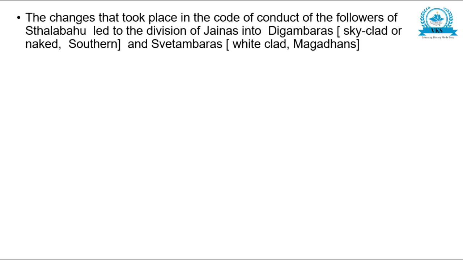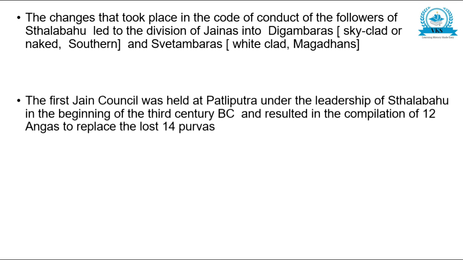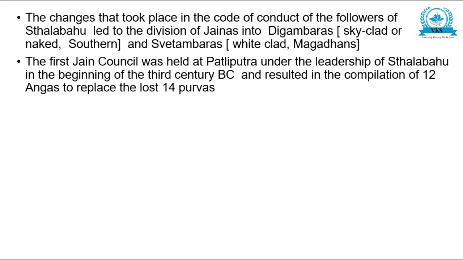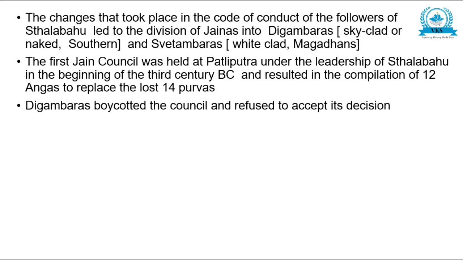The changes in the code of conduct of the followers of Sthalabahu led to the division of Jainas into Digambaras, sky-clad or naked, southern, and Svetambaras, white-clad Magadhans. The first Jain council was held at Patliputra under the leadership of Sthalabahu in the beginning of the 3rd century BC and resulted in the compilation of 12 Angas to replace the lost 14 Purvas.